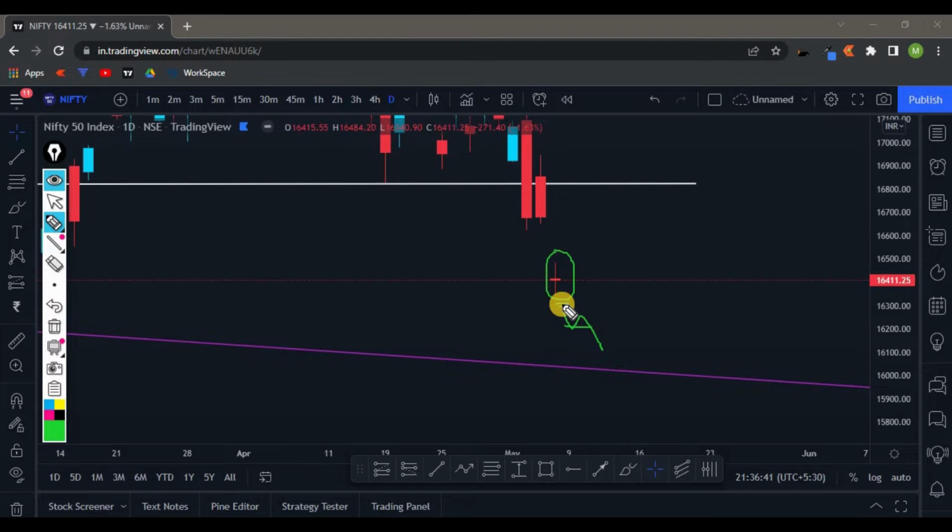So once we get to know that bears are very strong and sellers are very strong, we can look for shorting opportunities. But in fact, you can wait for a little bit of price action for better confirmation, and once you have a little bit of confirmation like this, you can go for a sell entry.